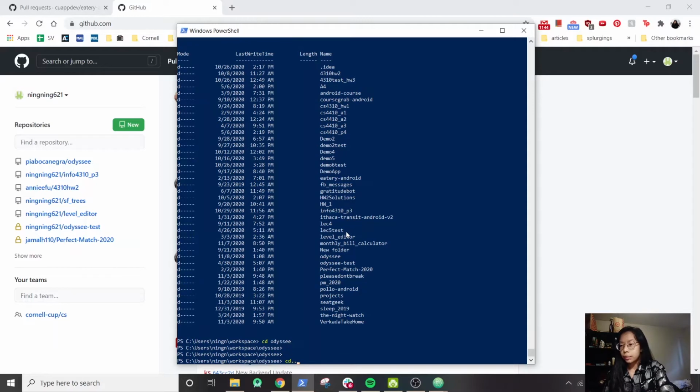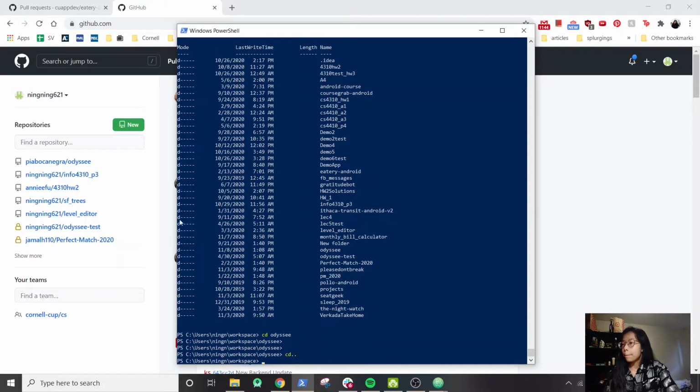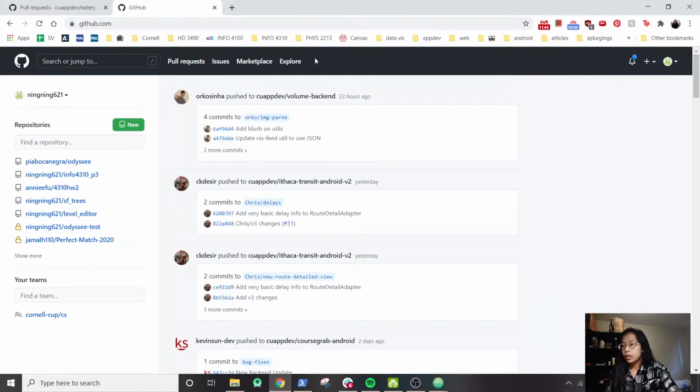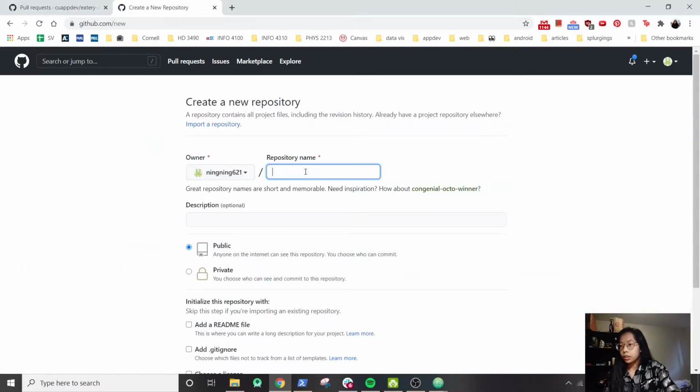Okay, so let me cd out. Usually when I create a repo for the first time, I don't actually create it in a terminal, I create it on the website. So we'll just do that right now. I navigate to GitHub, there is a green button on the side that just says new. And you can just follow through the instructions.